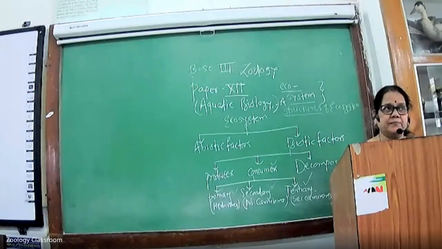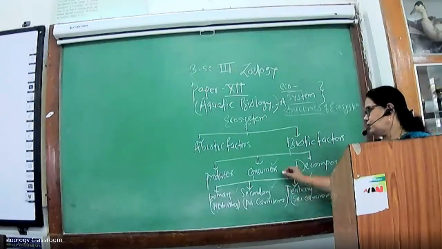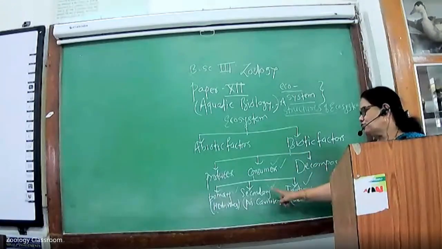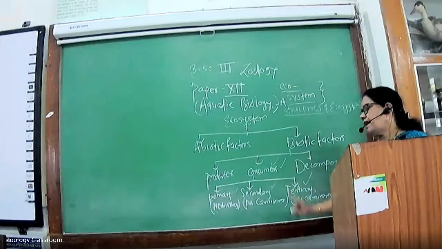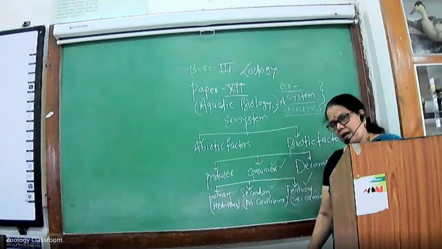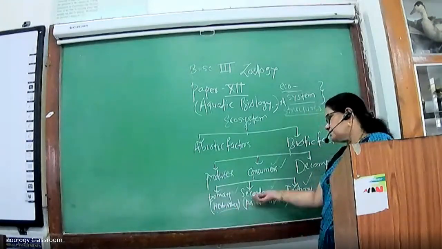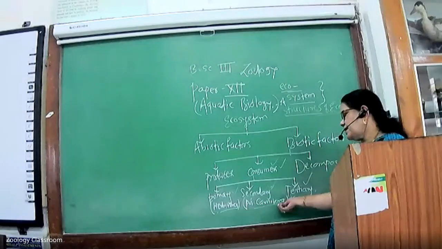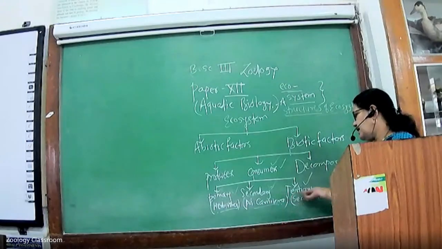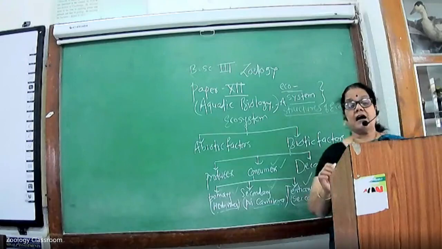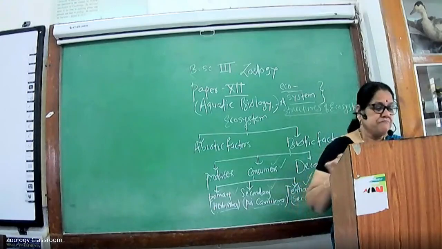These are the three types present in the consumers: primary consumers, secondary consumers, and tertiary consumers. Primary consumers are herbivores, secondary consumers are primary carnivores, and tertiary consumers are secondary carnivores.